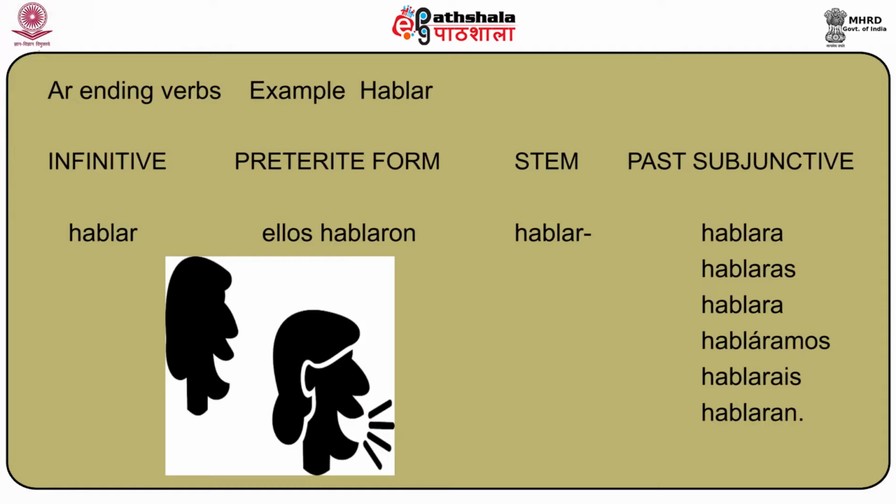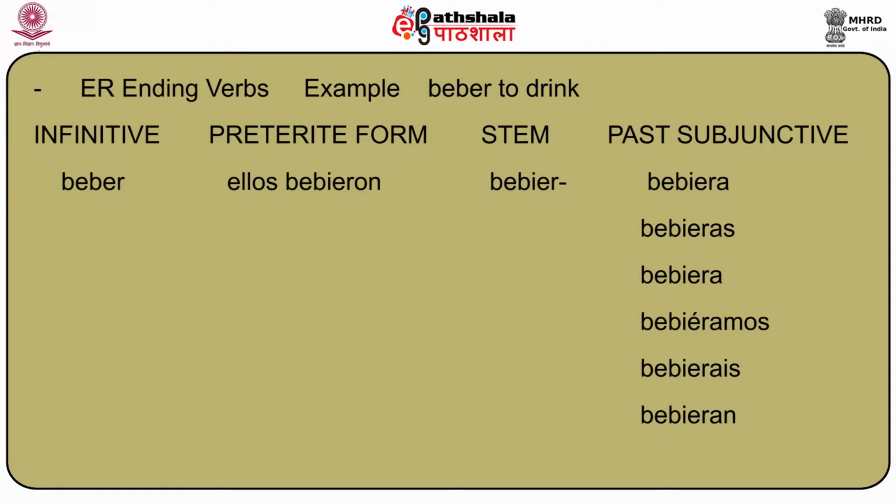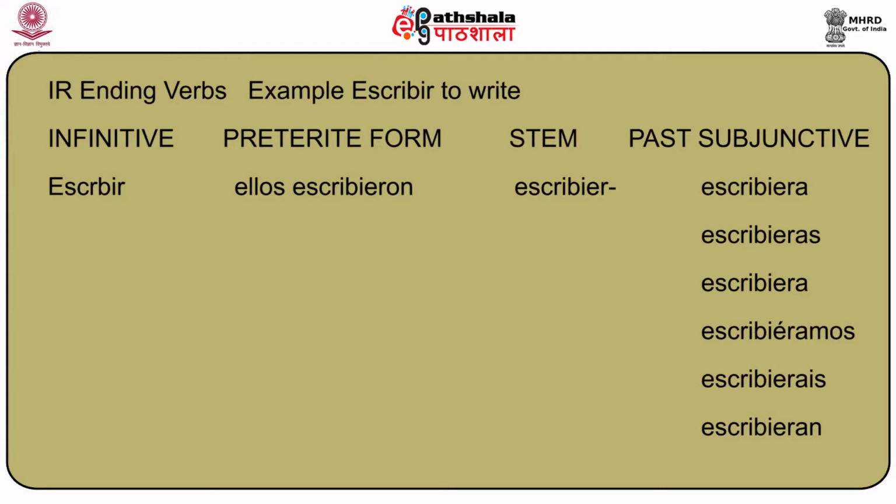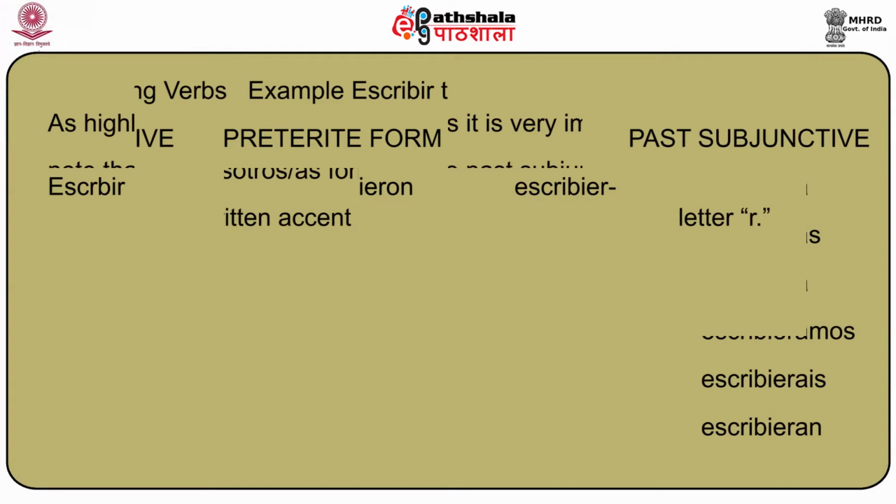For AR ending verbs, for example hablar, the conjugation is hablara, hablaras, hablara, habláramos, hablarais, hablaran. For ER ending verbs, let us take the example of the verb beber. If you recall, the conjugations are bebiera, bebieras, bebiera, bebiéramos, bebierais, bebieran. For IR ending verbs, for example escribir: escribiera, escribieras, escribiera, escribiéramos, escribierais, escribieran.